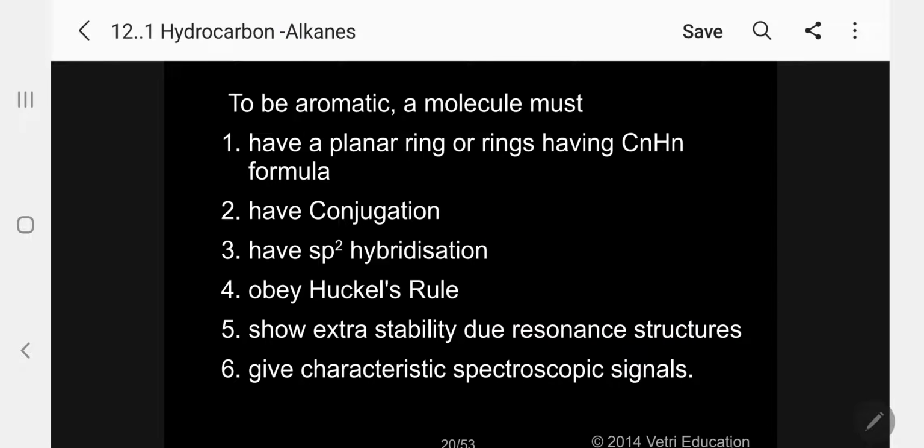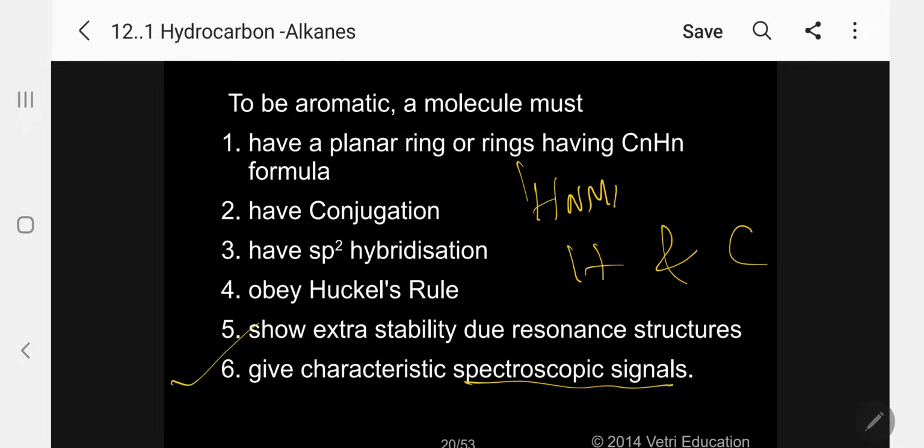Last but not least, give the characteristic spectroscopic signals for proton as well as carbon. In the case of H1 NMR, I have explained this earlier, but let me give it again.